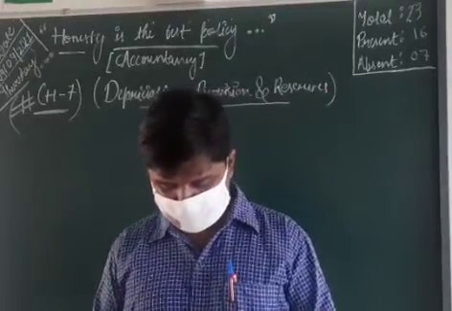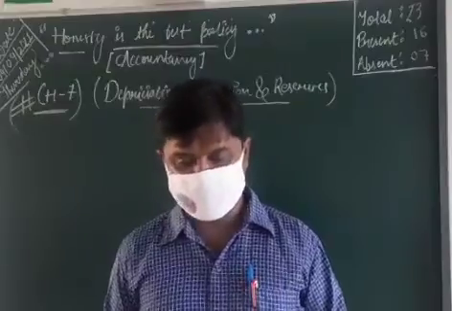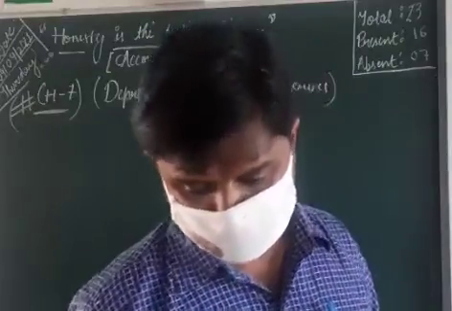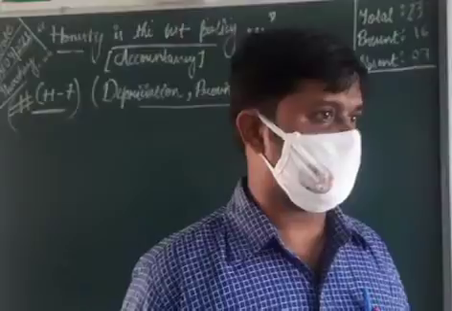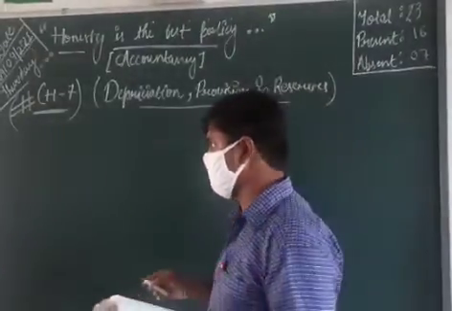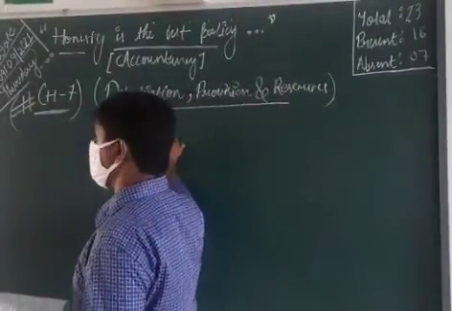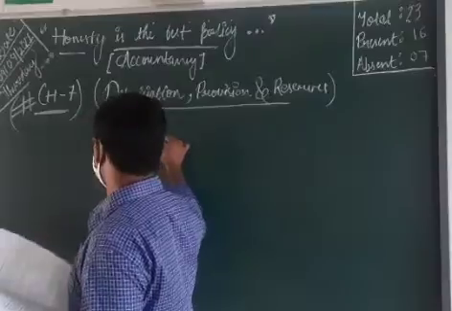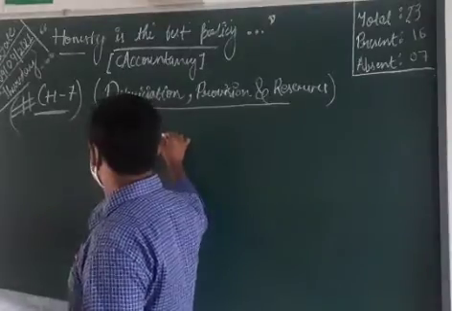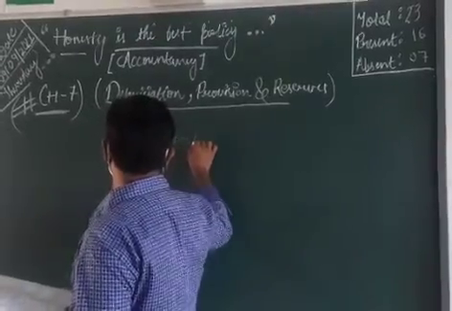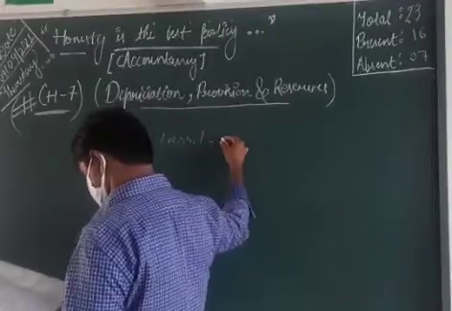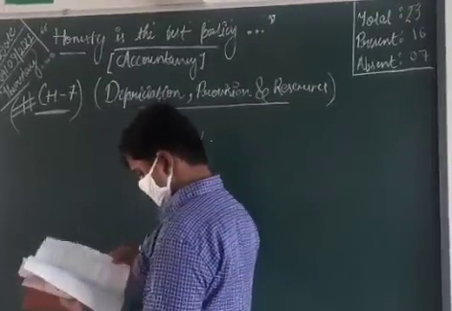The purchase date is given. The date is important. If a date is given, that date is also important. Here that date is given: first April 2017.